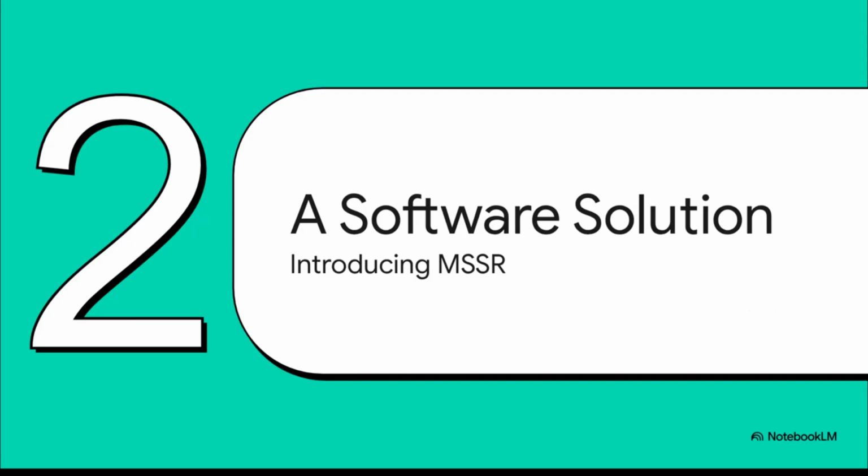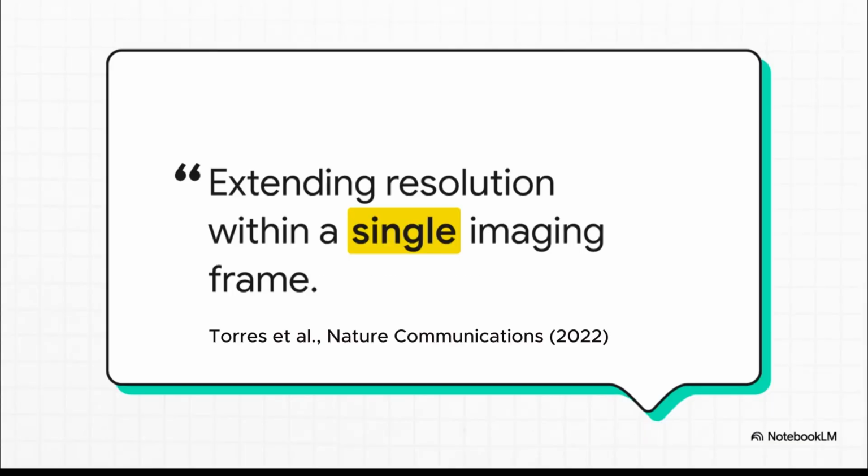Pick two. Okay, this is where MSSR just completely changes the game. It stands for mean shift super resolution, by the way, and the genius of it is that it doesn't try to change the light or the lens at all. It just takes the blurry image you get from a regular everyday microscope and makes it sharp using pure computation. And here's the core promise, literally right from the title of the research paper. The absolute game-changing idea is getting that super resolution from just a single picture, a single frame. No more waiting around for thousands of images to process, no more dealing with these massive, clunky datasets.